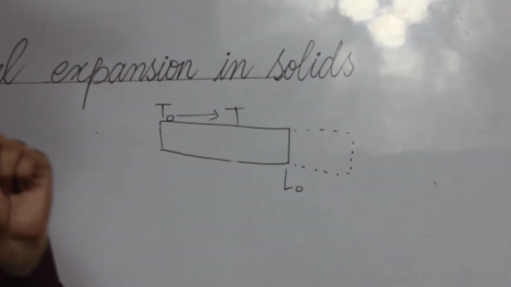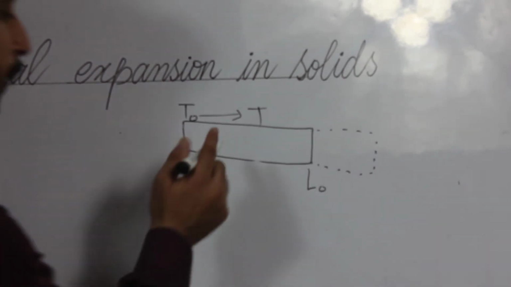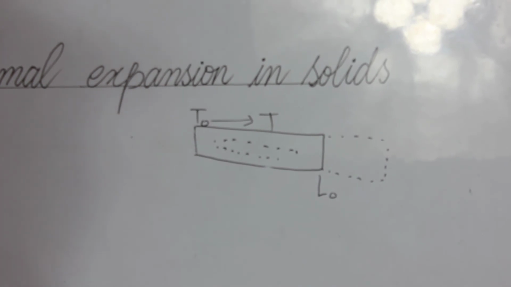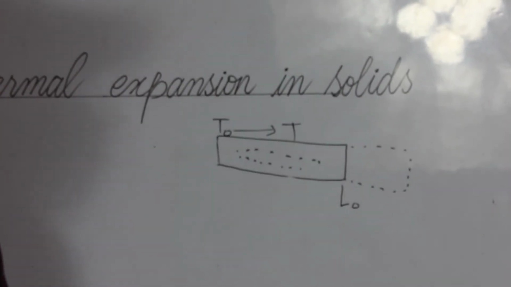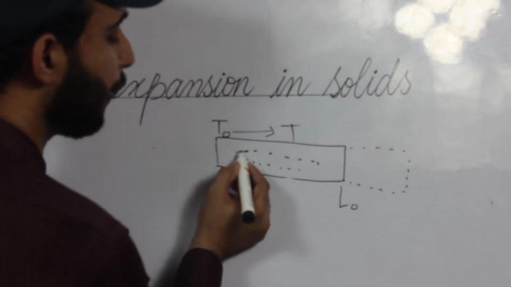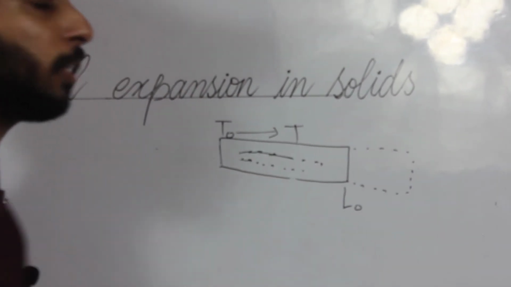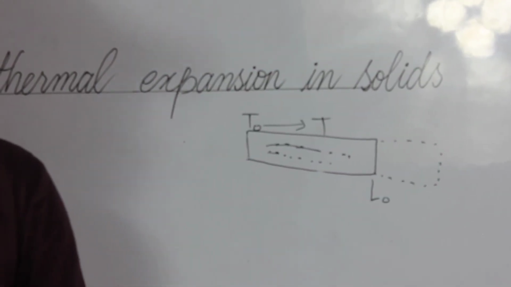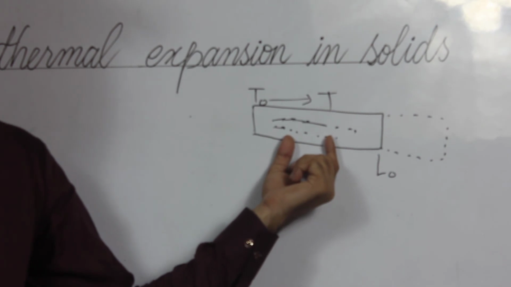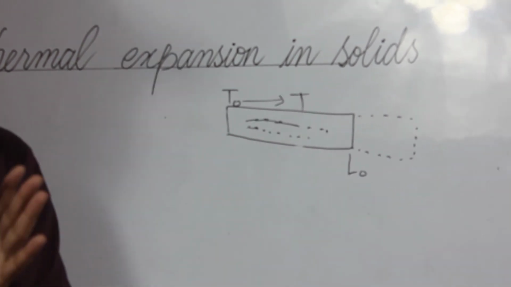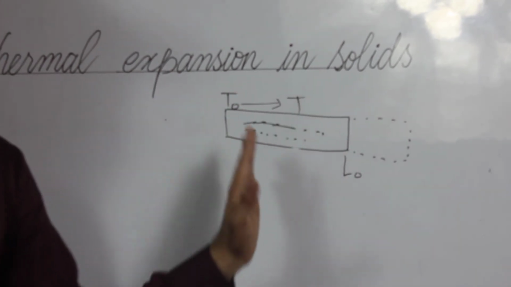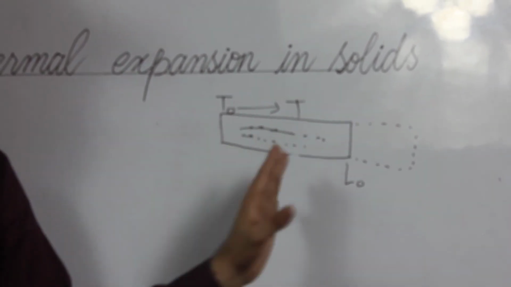The reason is that whenever we increase the temperature, the kinetic energy of the molecules present in this rod increases. They collide with each other, so a lot of gap is produced between the molecules. Whenever a lot of gap is produced between them, the length of the bar or rod changes.